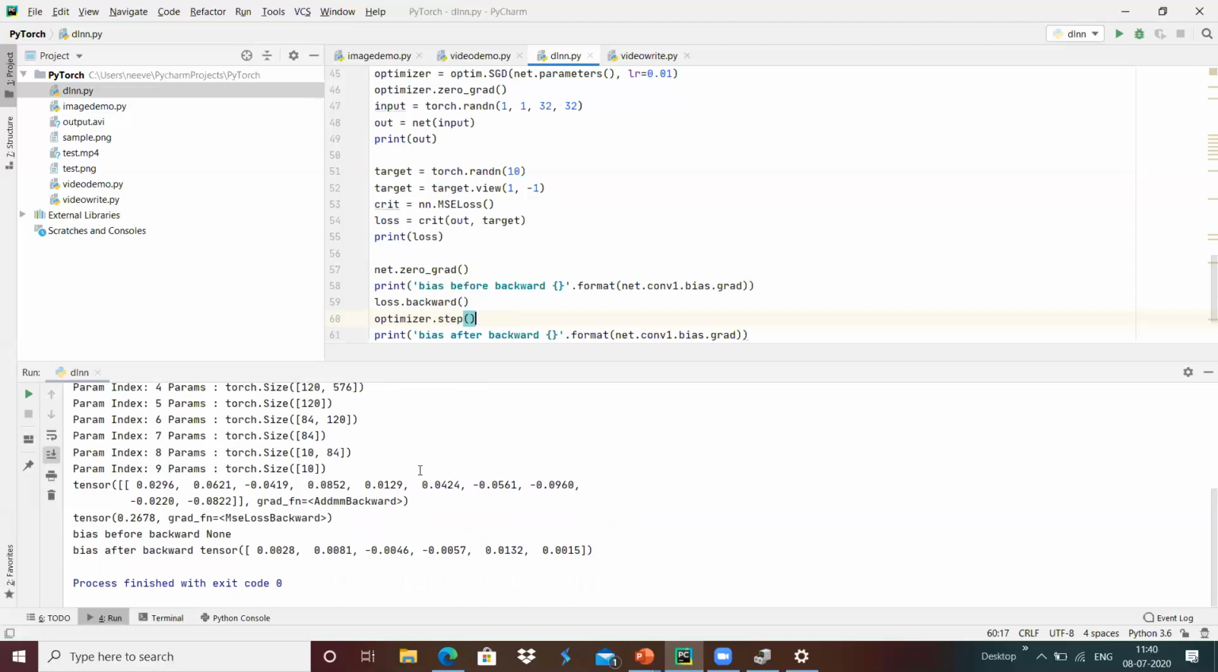We got the output after backward, and the loss over here. With respect to the earlier loss, we can see that the loss has been reduced from 1.1 to 0.2 with the MSE loss and the optimizer accordingly.